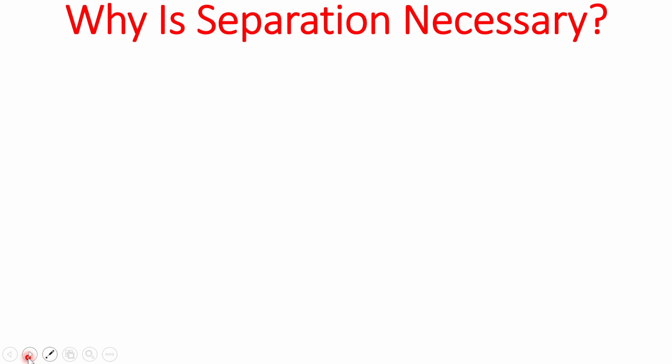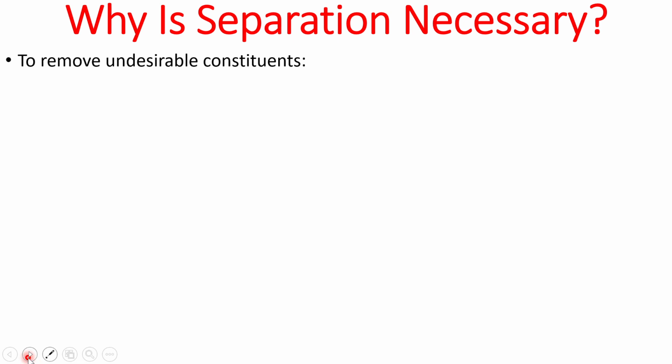But before moving to that topic, we must know why separation is necessary. What are the reasons? So the first reason is that separation of mixtures into their constituents is important for several reasons.